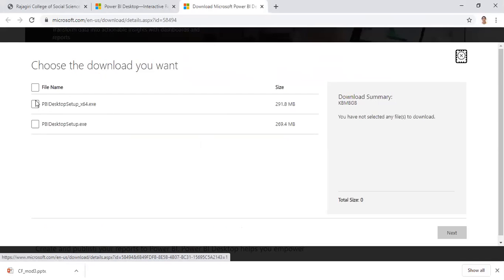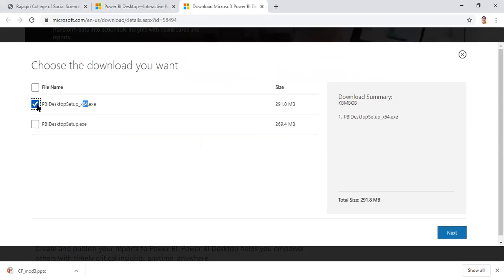You will get a screen where you are asked for which version of the Power BI desktop setup you want. If you are using a 64-bit machine, click the first one. And if you are using a 32-bit machine, go for the second option. I am using a 64-bit machine, so I will be clicking the first option and then click next.